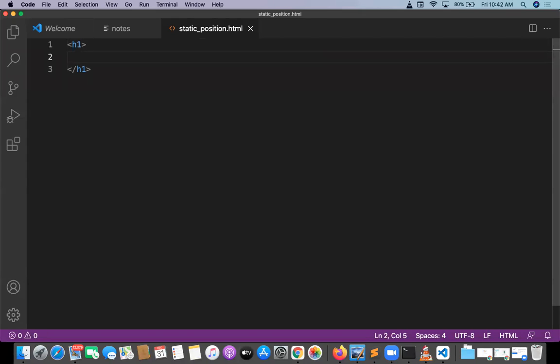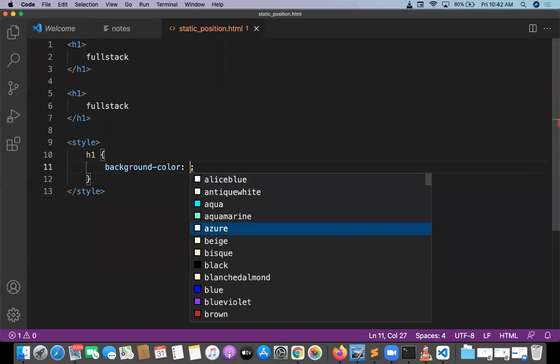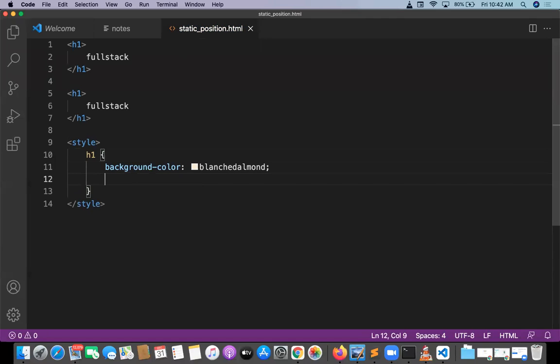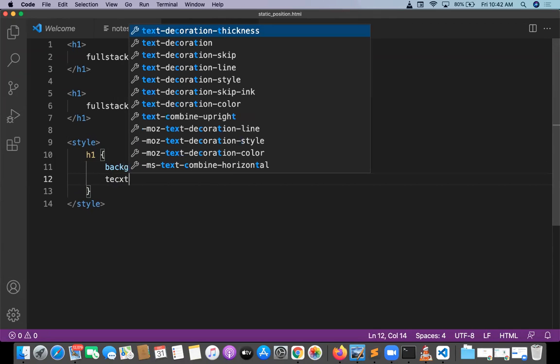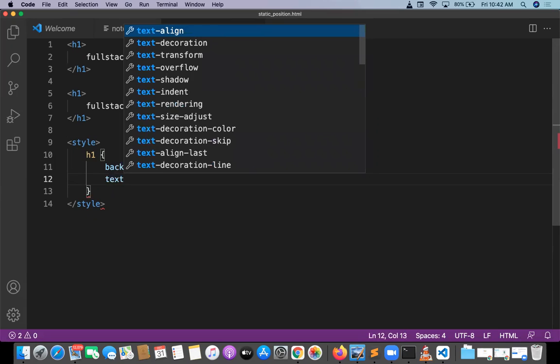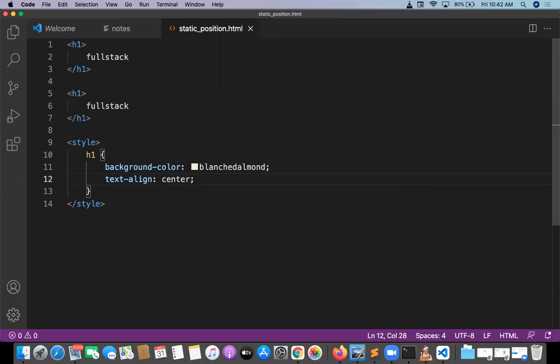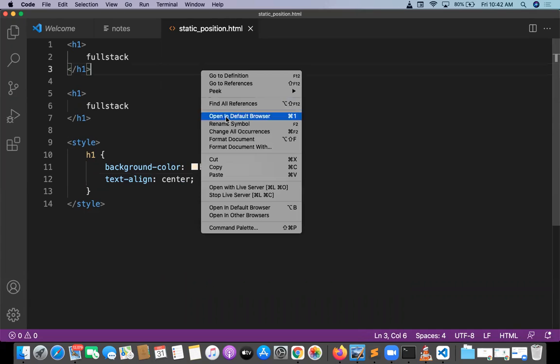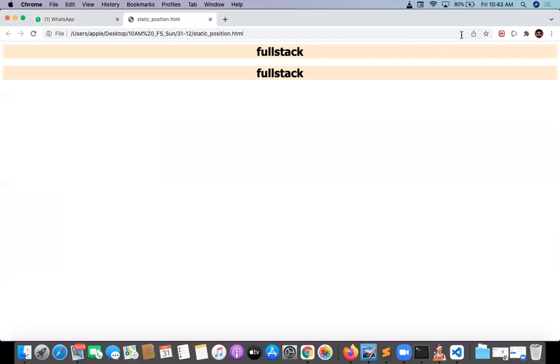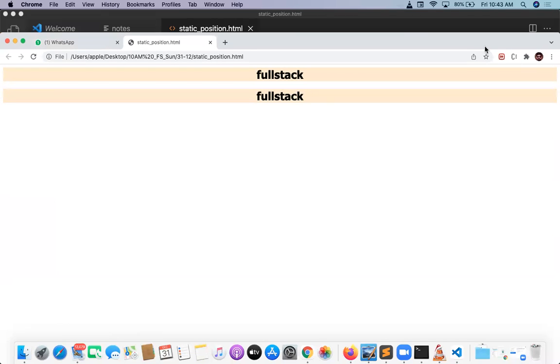And I'm taking an H1. Here I'm writing something like full stack. This is one H1, and I'm taking one more H1, and one more H1. Let me write a style sheet. The H1 is going to have some background color, and text align center. That's enough.